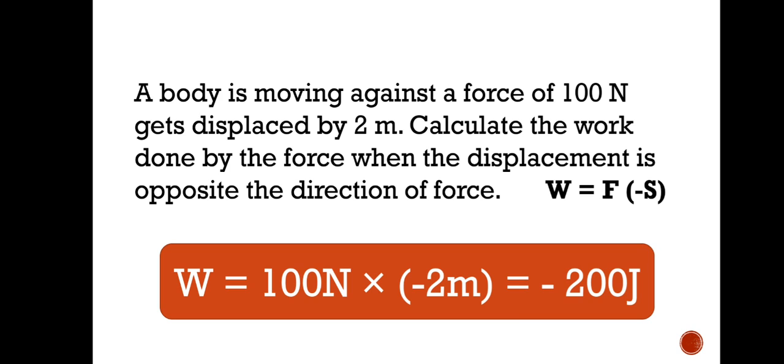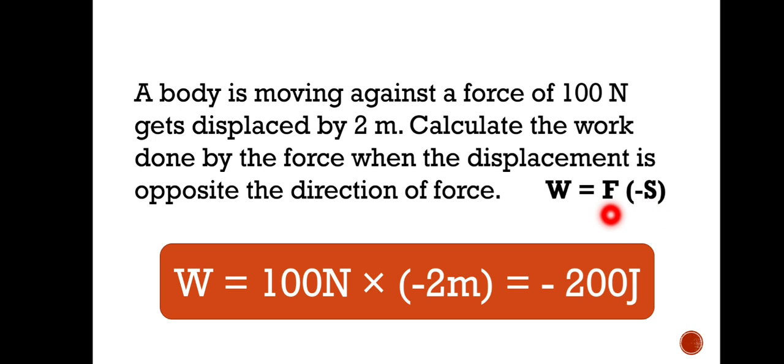See here, a body is moving against a force of 100 Newton, and gets displaced by 2 meters. So against a force means the force is against the motion of the body, and the displacement is given as 2 meter. If we want to calculate the work done by the force, the displacement is opposite to the direction of force. It is also given here directly that the displacement is opposite to the direction of force. So we will write work done is equal to, if we are taking the force as positive, then we'll take the displacement which is opposite to the direction of force. That's why we have taken this minus sign here.